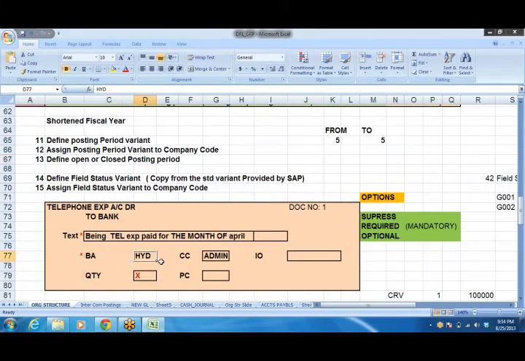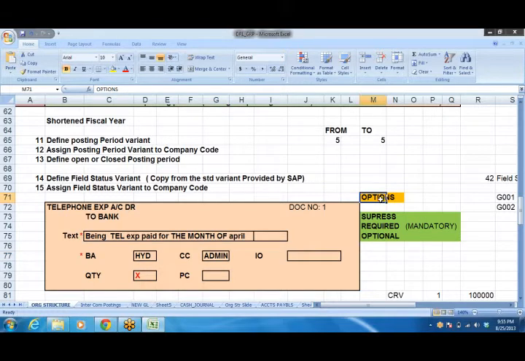Business area wise, I can post business area Hyderabad. Similarly, maybe cost center, right? Once we create controlling area and cost accounting is also activated, so we can post business area Hyderabad, say cost center belongs to admin department or finance department, right, or any other department. So business area, this one, like this, any fields whatever you want, right, you can activate that field and post the accounting entry. So we have a facility like that.